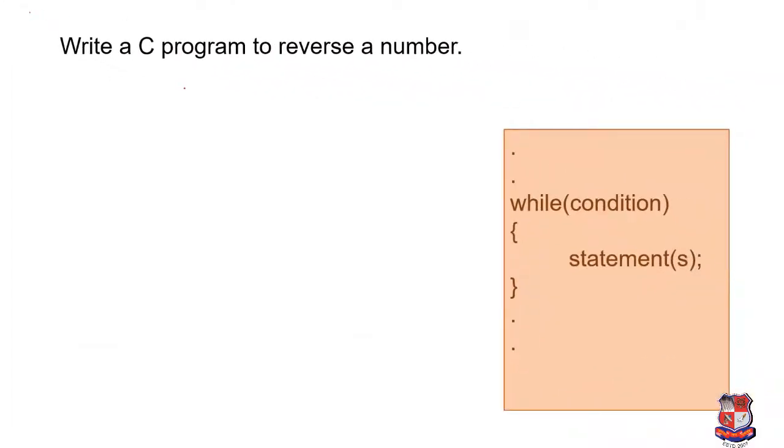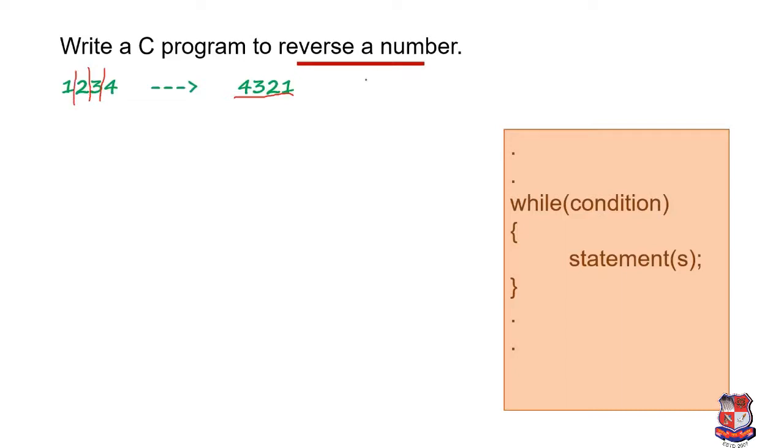Now we are going to see one more example, that is, write a C program to reverse a number. First we'll see the logic behind reversing a number. If we have a number, for example 1 2 3 4, then the output will be 4 3 2 1. For that, firstly we have to separate all these digits. So how can we achieve it?